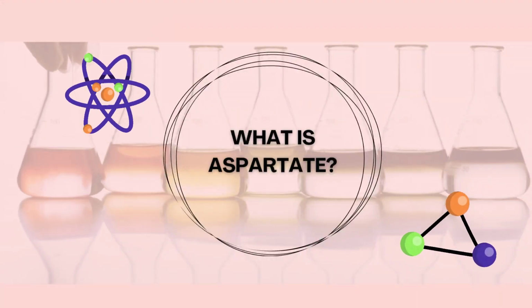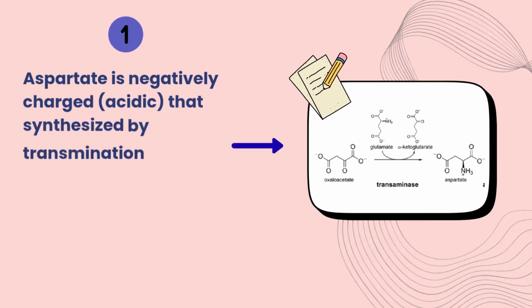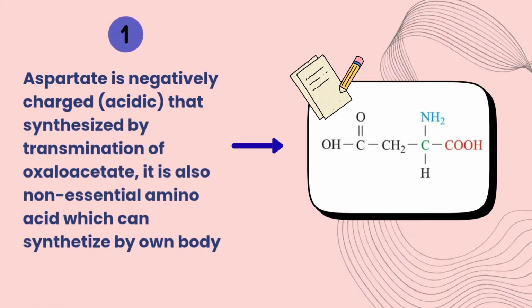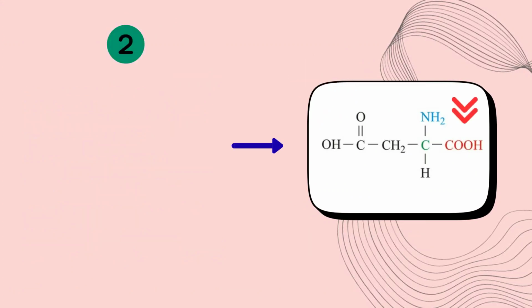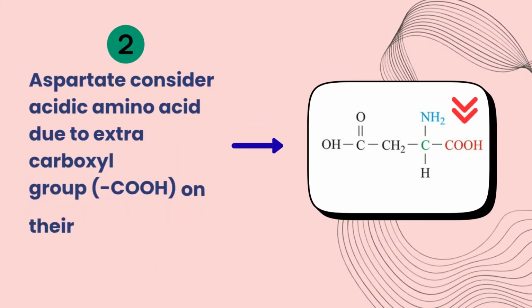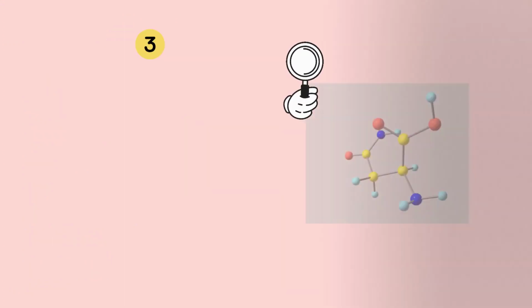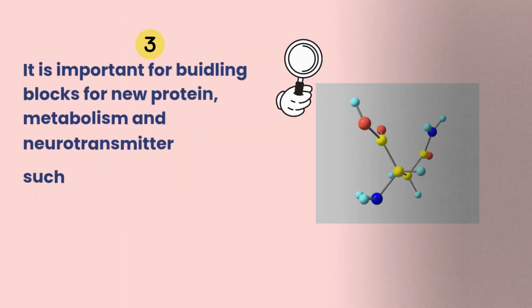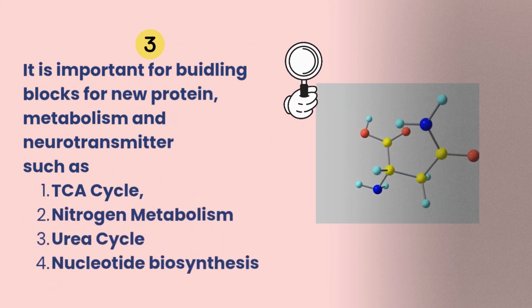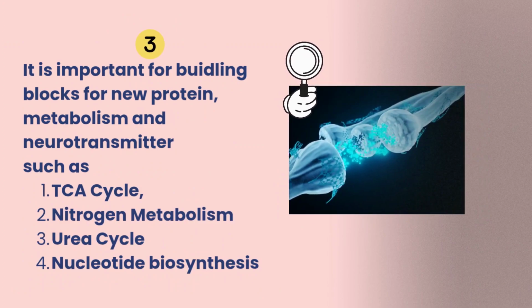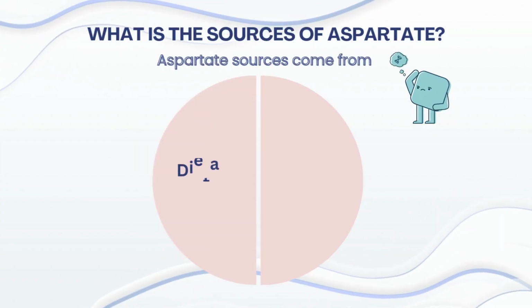What is aspartate? Aspartate is a negatively charged, non-essential amino acid that is synthesized by transformation of oxaloacetate. Aspartate is considered an acidic amino acid due to the extra carboxyl group on its side chain at physiological pH of around 7.4. It is an important building block for new protein, metabolism, and neurotransmitters, such as the TCA cycle, nitrogen metabolism, urea cycle, and nucleotide biosynthesis.